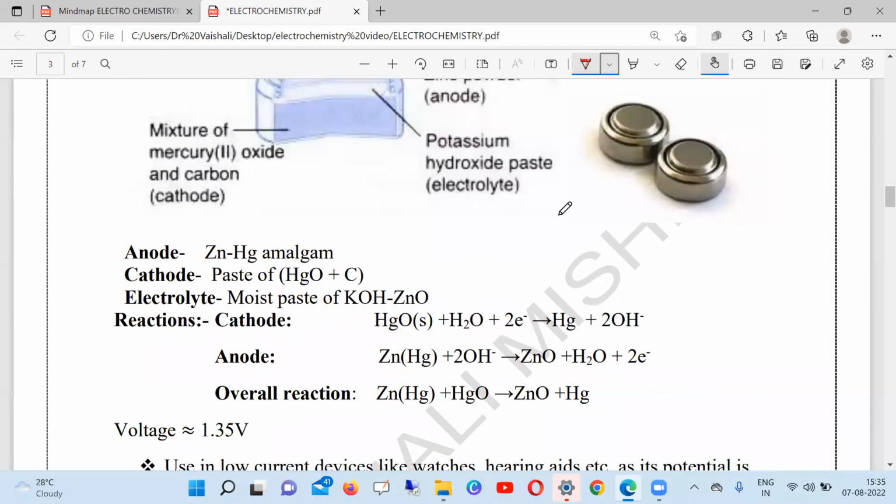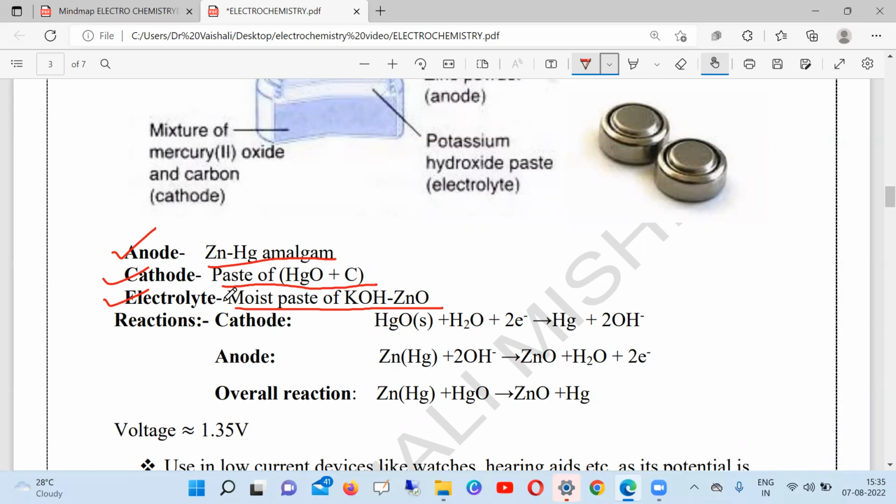Okay. Now we see in this button cell, anode is made up of what? Anode is made up of zinc amalgam. Cathode is made up of paste of mercury oxide plus carbon, electrolyte, paste of KOH and zinc oxide.